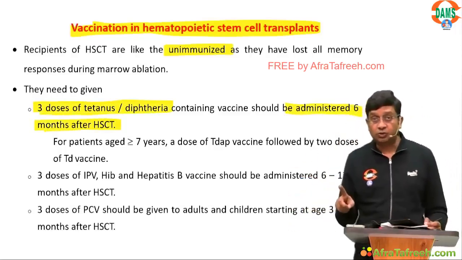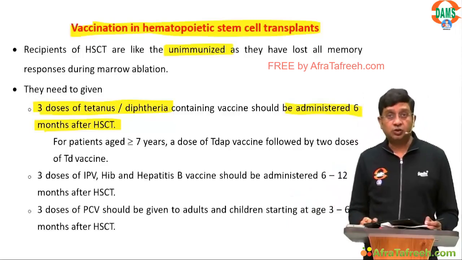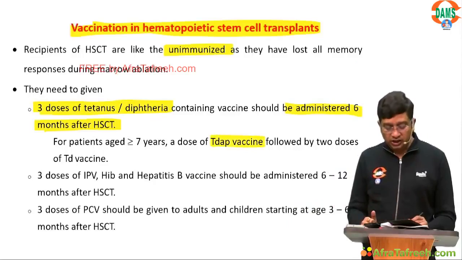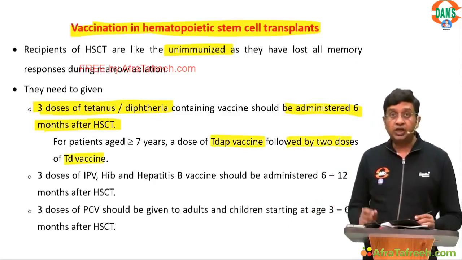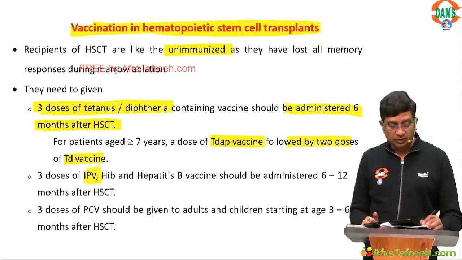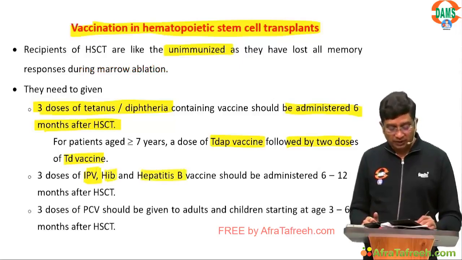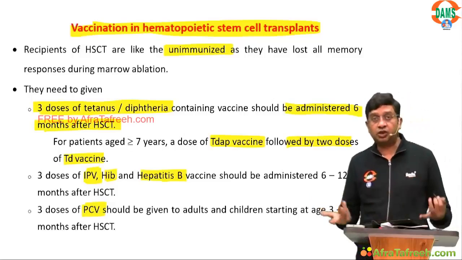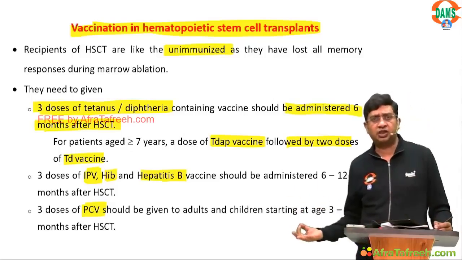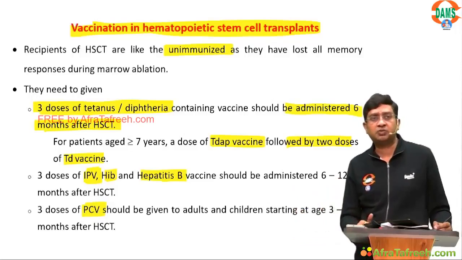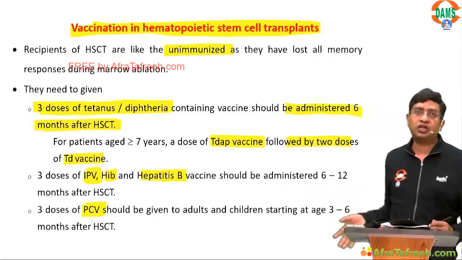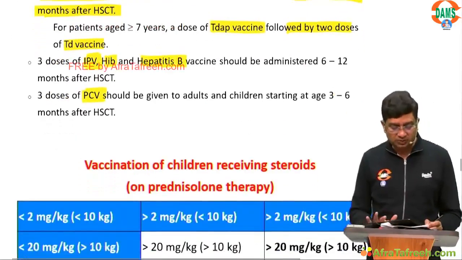The same as with the chemotherapy, but this needs to be given, say, 3 doses. But if the child is more than or equal to 7 years, you can give only Tdap followed by 2 doses of Td. Apart from this, you need to give injectable polio, Haemophilus influenzae, hepatitis B. You need to give pneumococcal conjugate vaccine, right? Although somebody may find particularly what is not to be done, a simple thing which has come in the literature, I have taken because IAP has just published the recent changes in vaccination, right? And sometimes this question might be asked, I have taken in the hematopoietic stem cell transplantation.